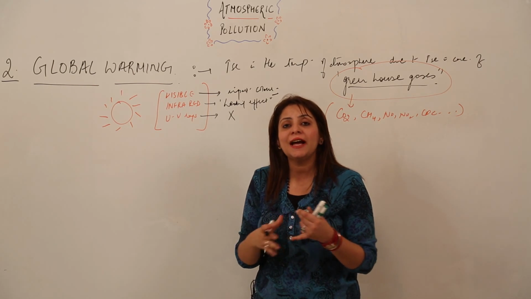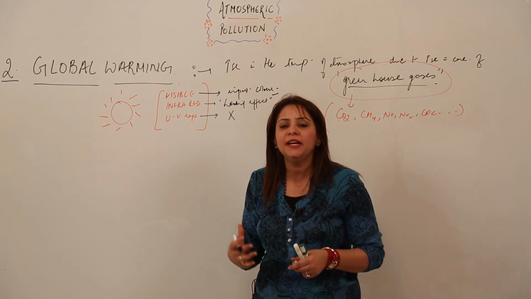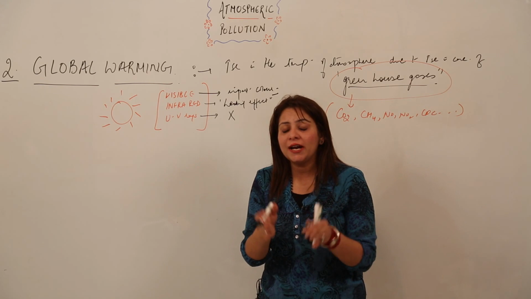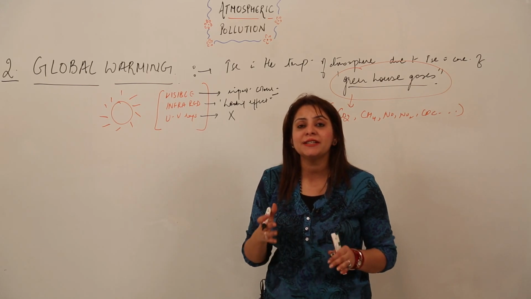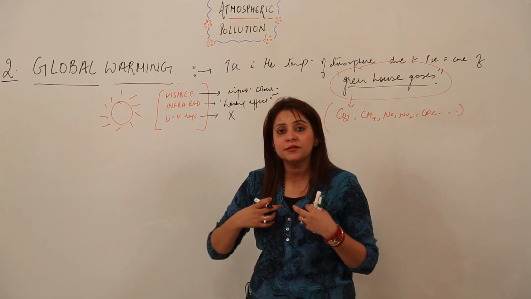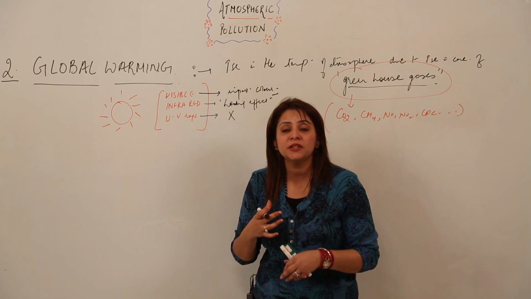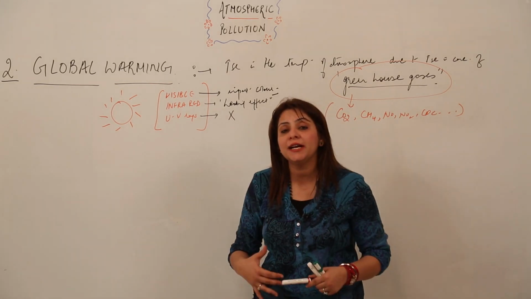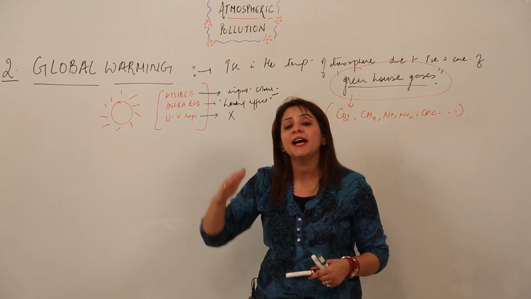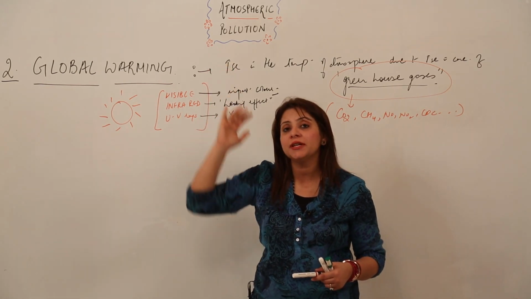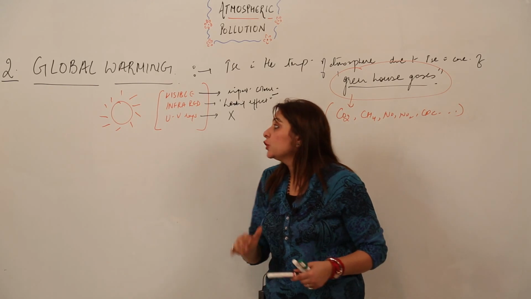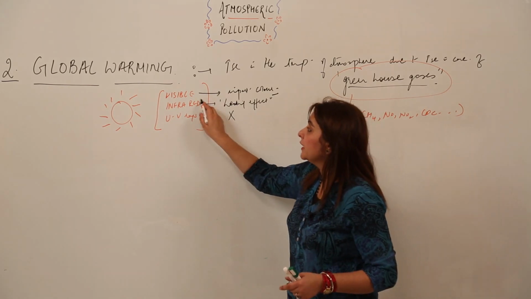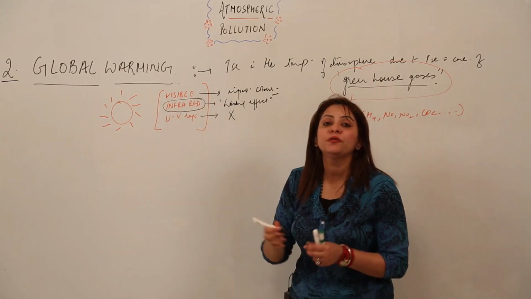do not come to the earth as they are harmful for us, since they may cause skin cancers or lead to ozone depletion, right. So at this moment you should know that we are not fit to face those rays, because they can cause many disorders. So ultraviolet rays do not come to the earth. They are trapped by the ozone layer which is present in the stratosphere. So global warming is actually caused by the infrared rays.